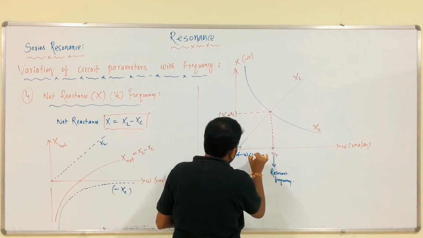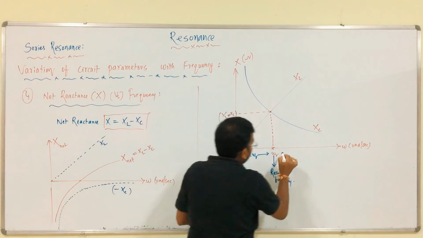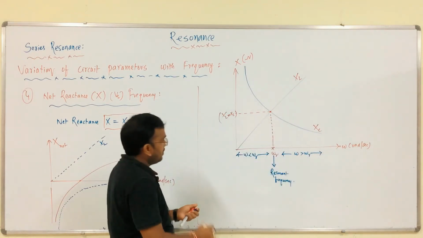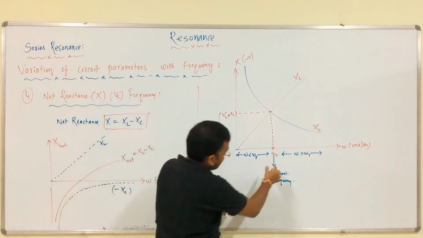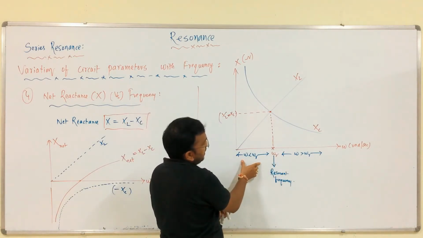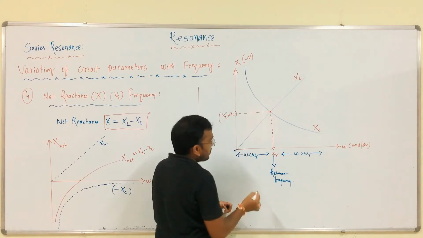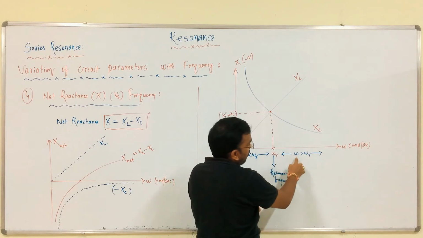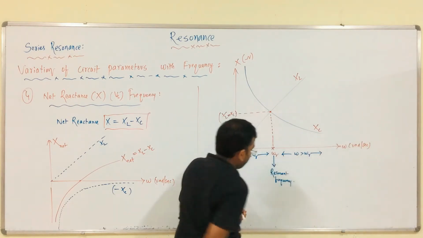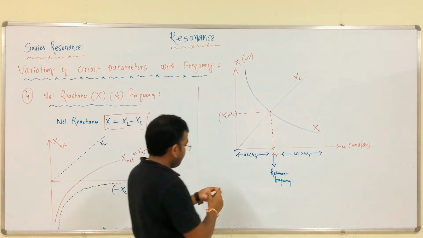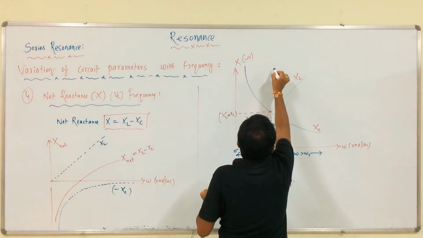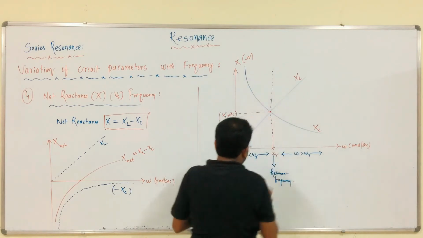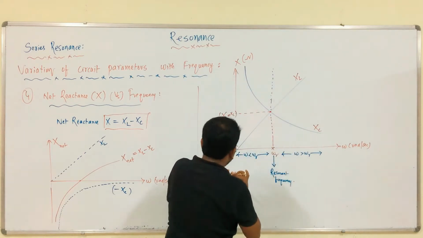What is this region? This is omega less than omega r. This is omega more than omega r, right? The region which is less than the resonant frequency is nothing but this region from 0 to something. The region which is more than this resonant frequency is nothing but omega more than omega r towards infinity.